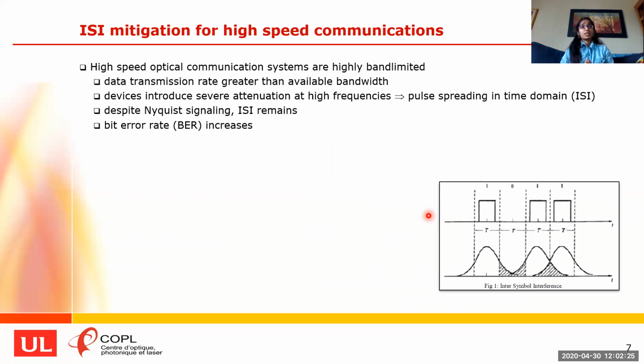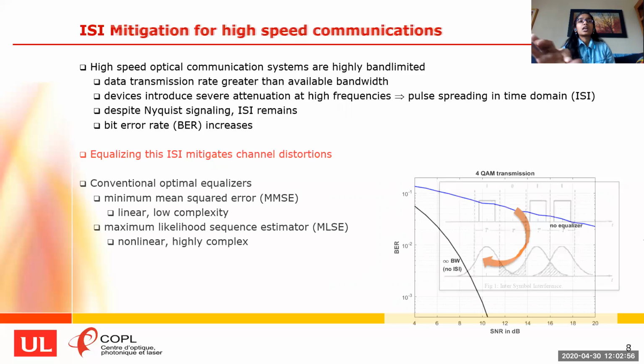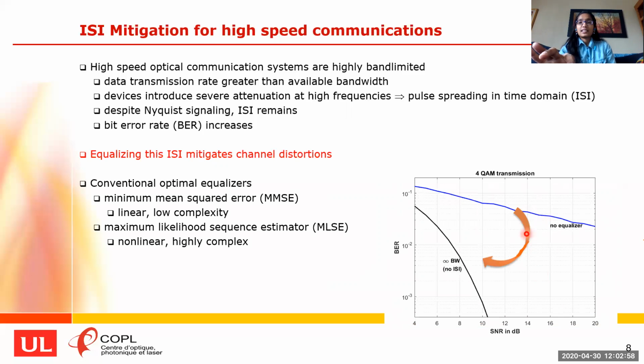In high-speed optical communication, the system devices are highly band limited, and when we are targeting very high bit rates, the signal bandwidth increases. When these high bandwidth signals pass through the band-limited devices, we observe a severe attenuation of the higher frequencies, and this leads to pulse spreading and intersymbol interference in the time domain. Despite the Nyquist signaling, due to the high band limitation of the channels, this ISI still remains and increases the bit error rate values. There are a few ways to mitigate this ISI. One way is post-compensating or equalizing the received symbols at the receiver end.